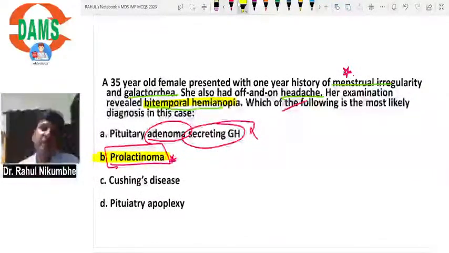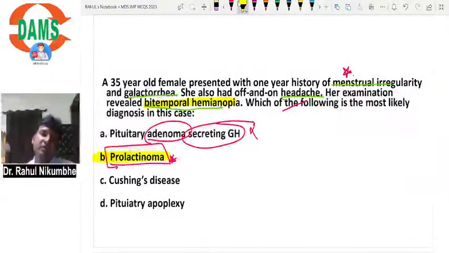What is pituitary apoplexy? In pituitary apoplexy, there is intrapituitary hemorrhage, sudden rupture of a blood vessel in the pituitary, or sudden infarct of the pituitary. It will cause severe damage to the pituitary. It is an acute case and an endocrine emergency.